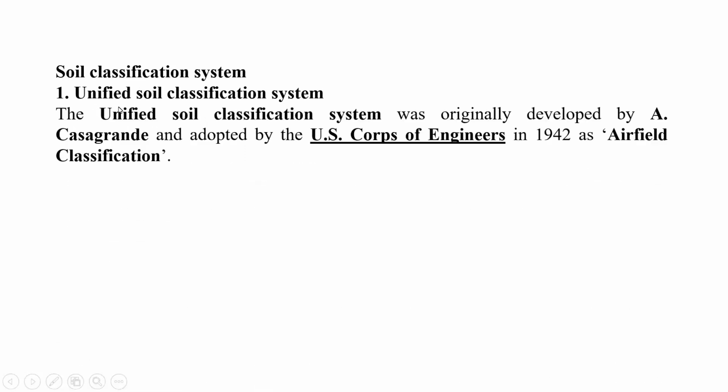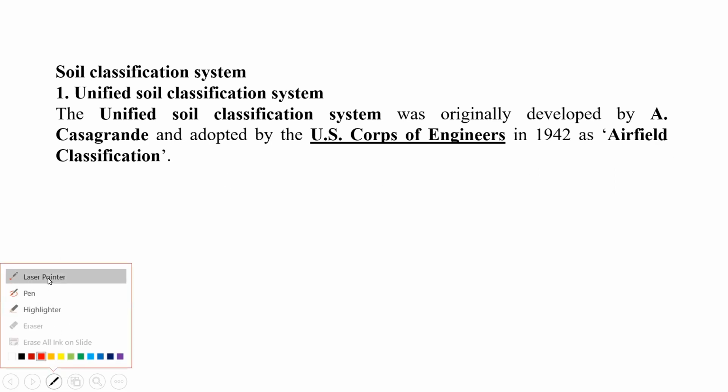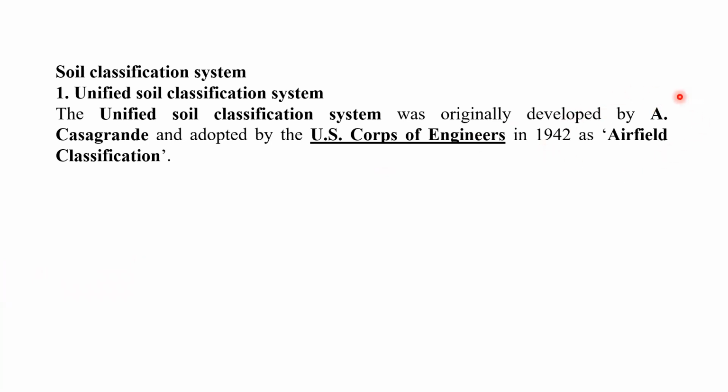So in case of USCS, Unified Soil Classification, this classification system was first developed by A. Casagrande, and it was adopted by US Corps of Engineers in 1942 for the airfield classifications. It was only used at that time for airfield, right? Only for the airfield it was being used at that time in the year 1942.